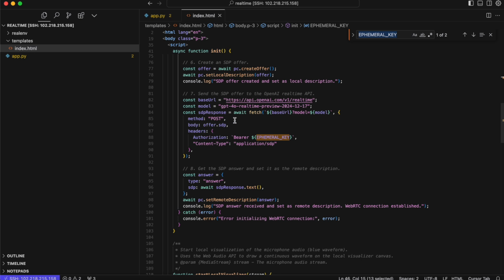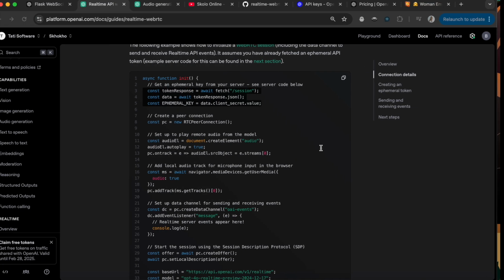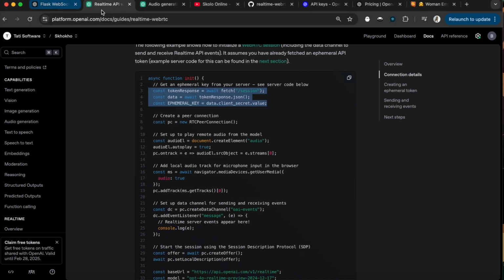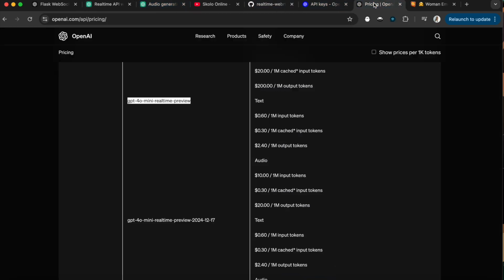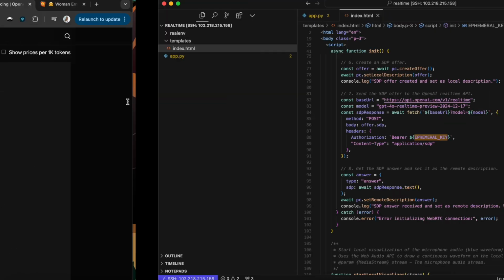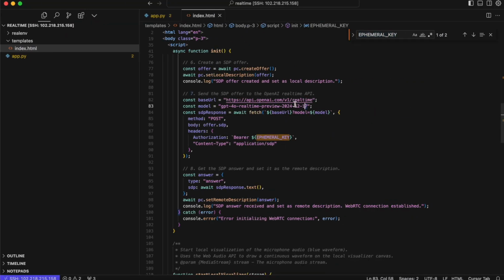You'll see when you now send the fetch call to the base URL, which is the OpenAI real-time API, you select your model over there. We're going to change this model as well to work with a model that is a little bit cheaper. So we're going to update the model there.